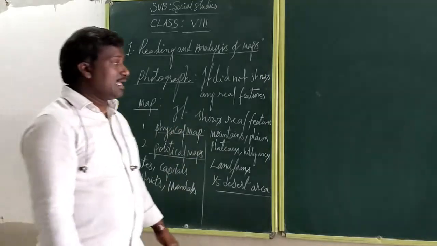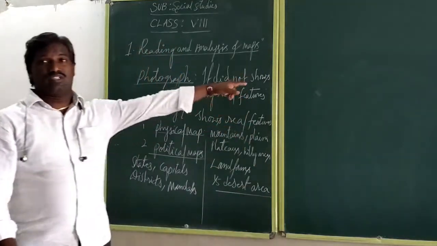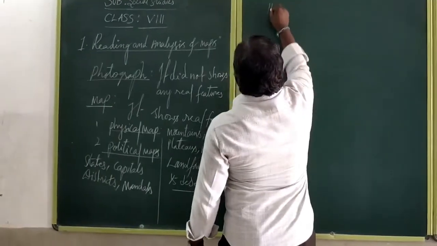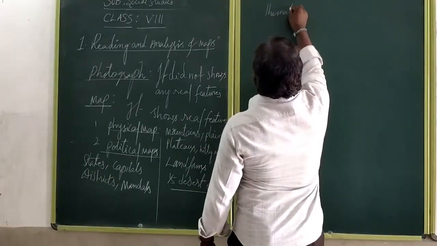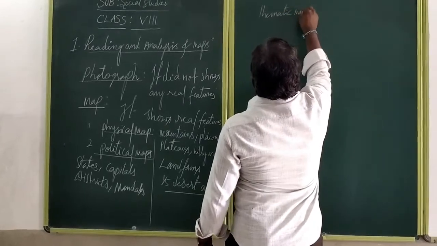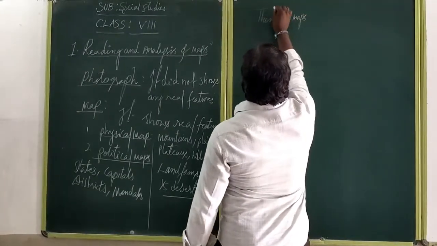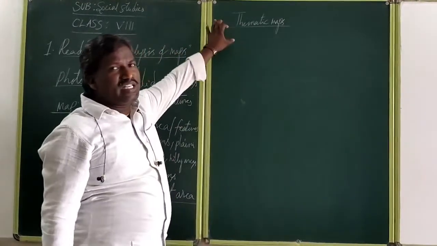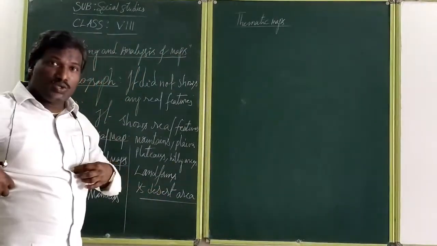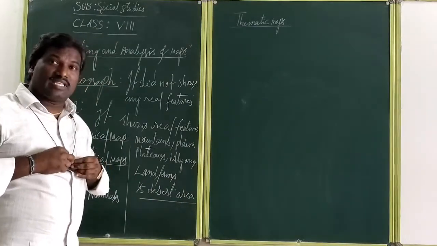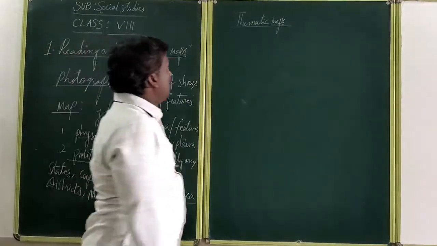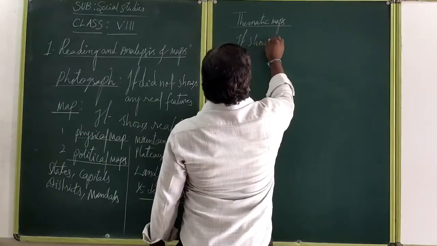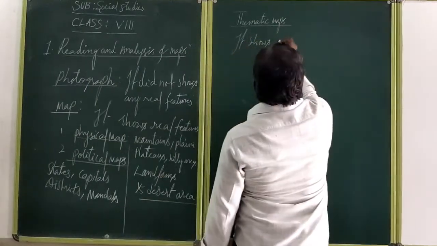Another one was there, the thematic map. So we will go to the study. Yes. Now another one is also there, that is called thematic maps. What are thematic maps? What is their importance? According to the thematic map, it shows only a single purpose. Okay, am I correct or not? Here it shows only single aspects.